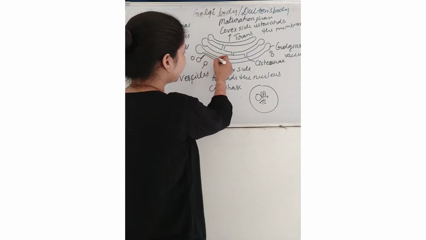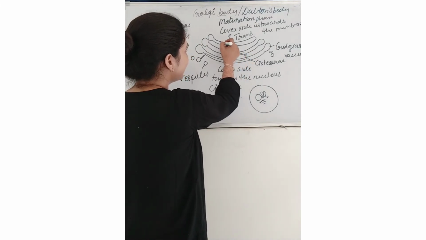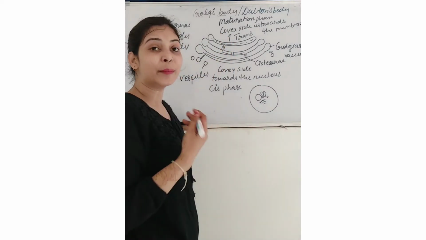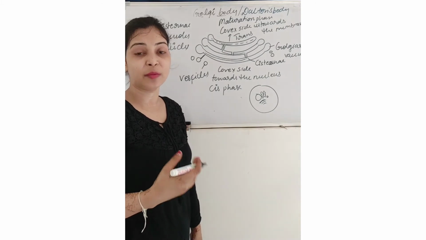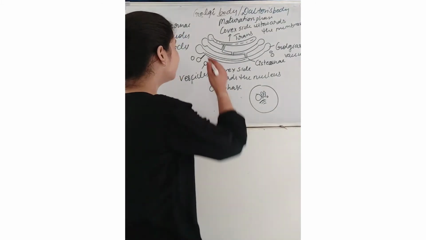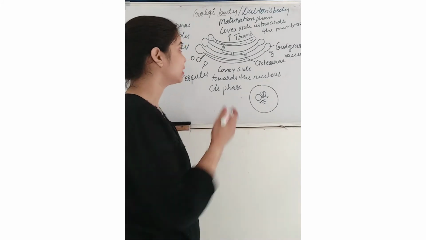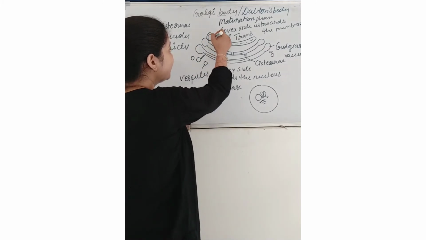Suppose the protein came here, then from here the protein goes here, then from here it goes here, and after the complete modification of protein, it forms the hydrolytic enzymes, and then it is stored here, right?